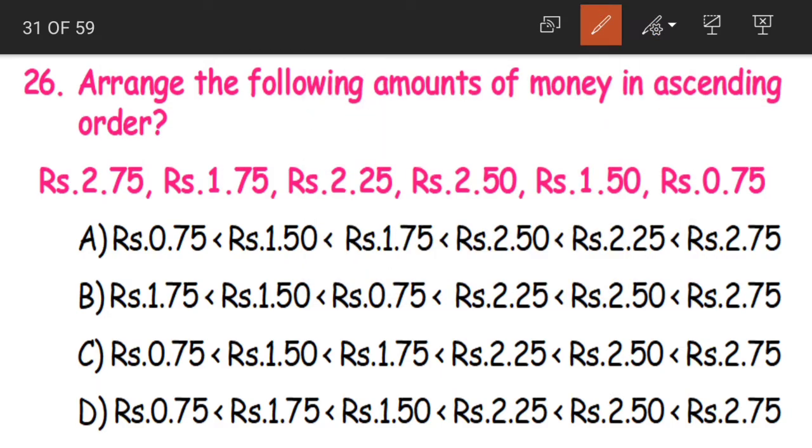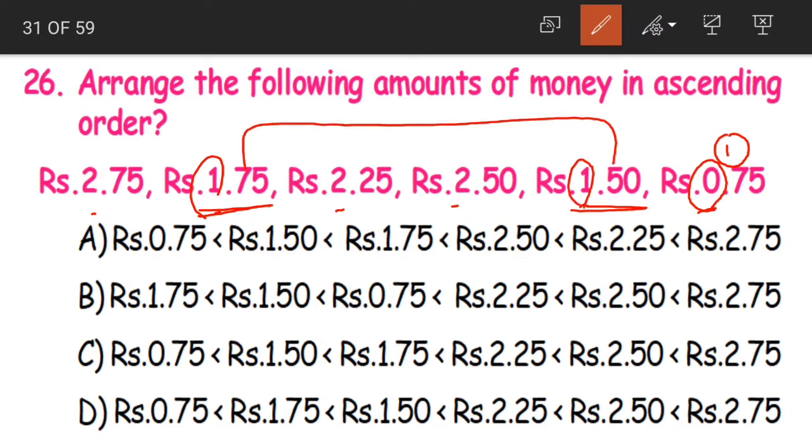Now, how to compare the amounts? First, if you look at the rupees, we have 0, 1, 2, 2, 1, 2. Now, which is the least one here? 0. So, this becomes our first number. Then next we have 1. But in 1 we have 1 rupee 50 paise and 1 rupee 75 paise. The first digit is same. So what will we do? We'll go for the next digit. Yes, the comparison is same as we do for normal numbers.